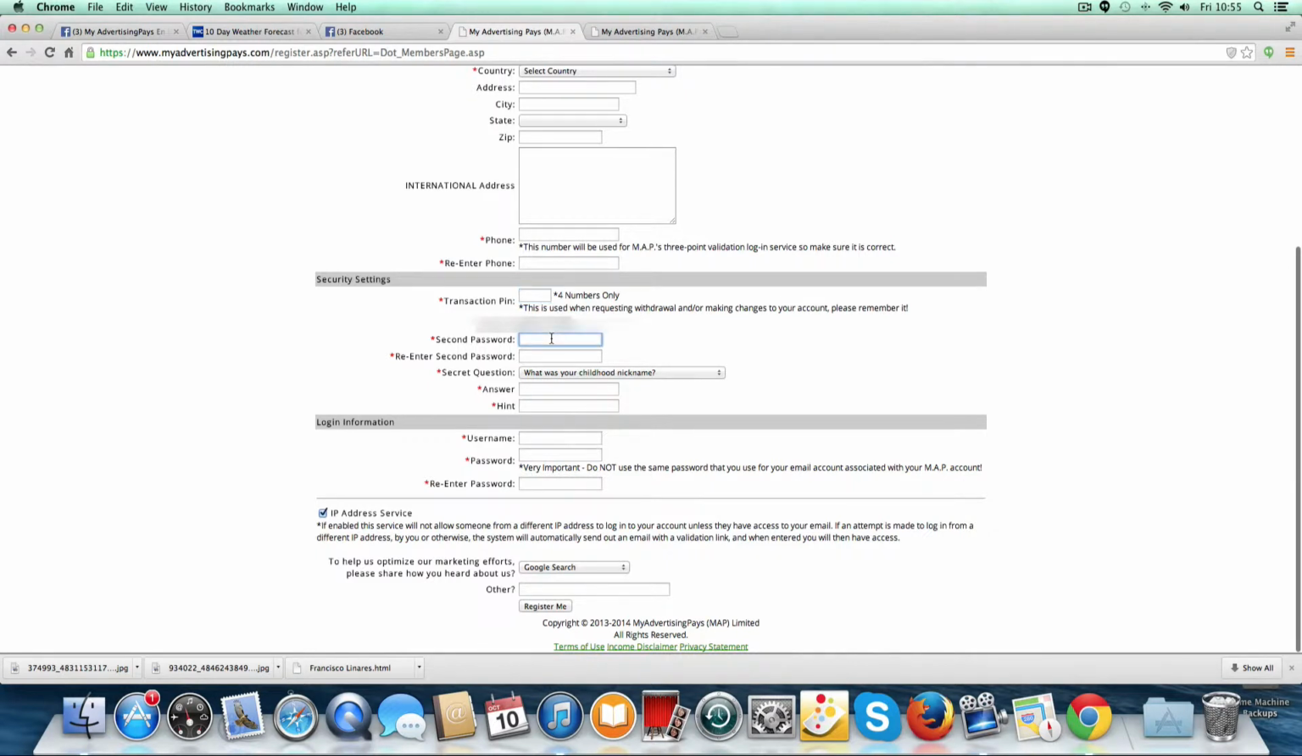Then here you have to put your second password. With this company, you have to put two passwords to get into the back office. Here you put the second one, and then you put it again. As I said before, like the PIN number, put all this in a safe folder for you to remember it later.